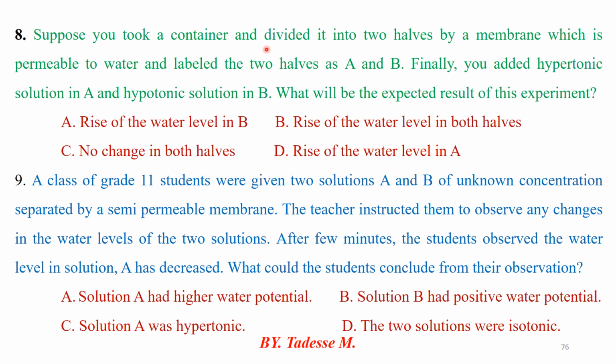Suppose you took a container and divided it into two halves by a membrane which is permeable to water, and labeled the halves as A and B. Finally, you add a hypertonic solution in A and a hypotonic solution in B. What will be the expected result of this experiment? This is osmosis. Osmosis is the movement of water from high to low water potential.